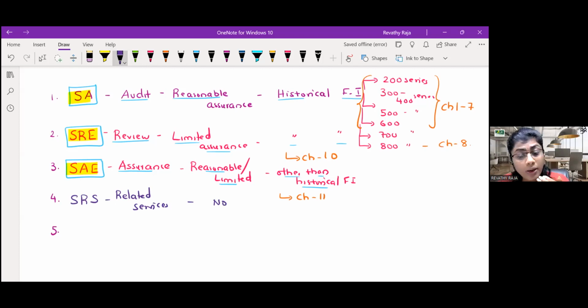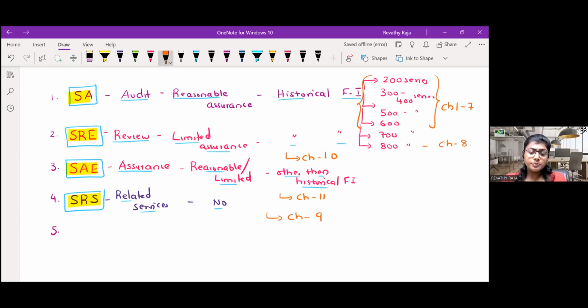For example, a compilation engagement, where you are compiling the financials and giving them. Then we will use this SRS. So without giving any assurance, when you do related services, we use the standard called SRS, Standards on Related Services. This is nothing but chapter number 9 in our material.